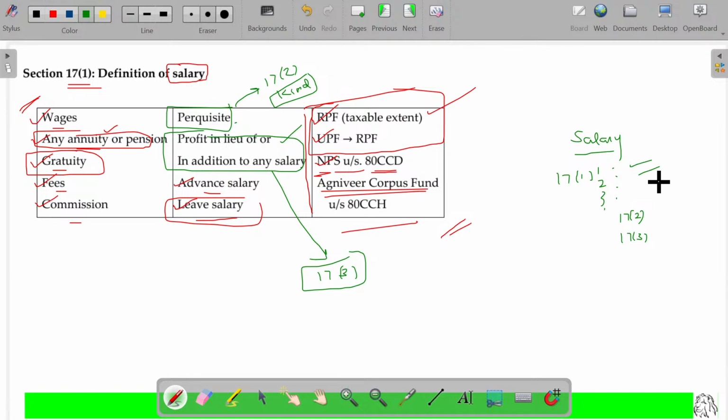Wages, annuity, pension, gratuity, fee, commission, perquisites, profit in lieu of or in addition to salary, advance salary, leave salary and everything. So we have these two contents to be discussed separately. It requires not much explanation here. You just understand the list only. We have separate topics to be discussed, this one and this one. So we need not get these things explained here. Once you complete the chapter, you will be able to understand.